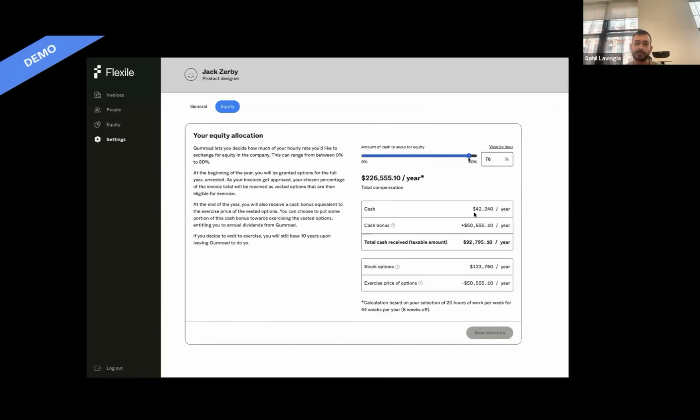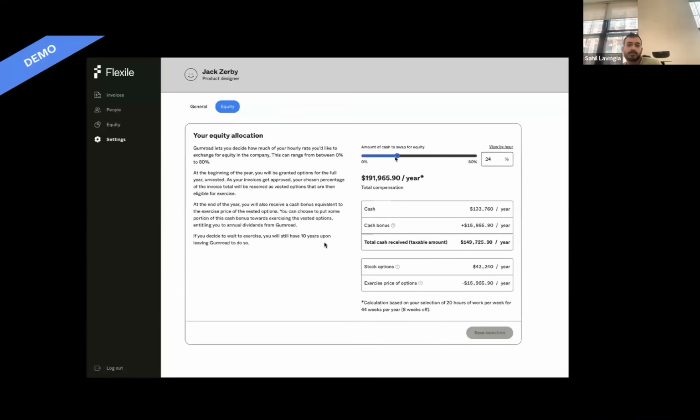And so, yeah, you can see the cash upfront you get, the cash bonus you get, that is equivalent, if you notice, to the exercise price of the options. And so it gets a little complicated, unfortunately, but I think this is a big opportunity. The more that we can educate people about this, the more comfortable people will feel taking equity. And the nice thing is you can start at 0%.